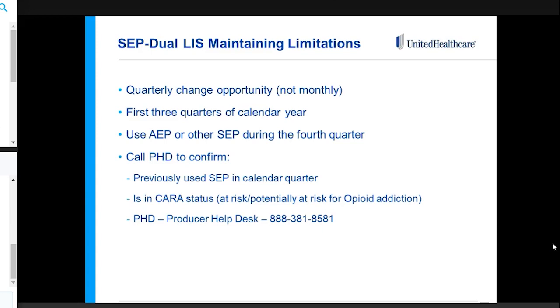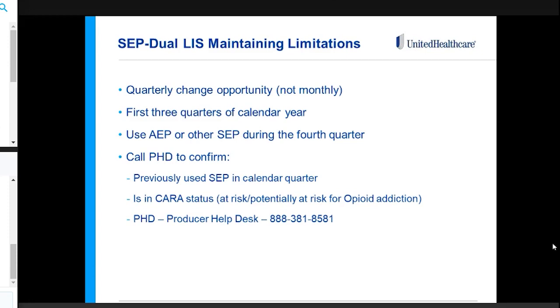The other thing that changed is we lost a few weeks. December 8th through December 31st and those first 2 weeks of October, we actually weren't able to enroll someone that just had a maintaining status of dual eligible. What that means is they didn't have a change in status with their Medicaid. If they just maintained their status, they weren't eligible from December 8th to December 31st to make that change. They had to wait until January to go on for their February 1st effective. So it's a pretty big change that we experienced here last AEP.